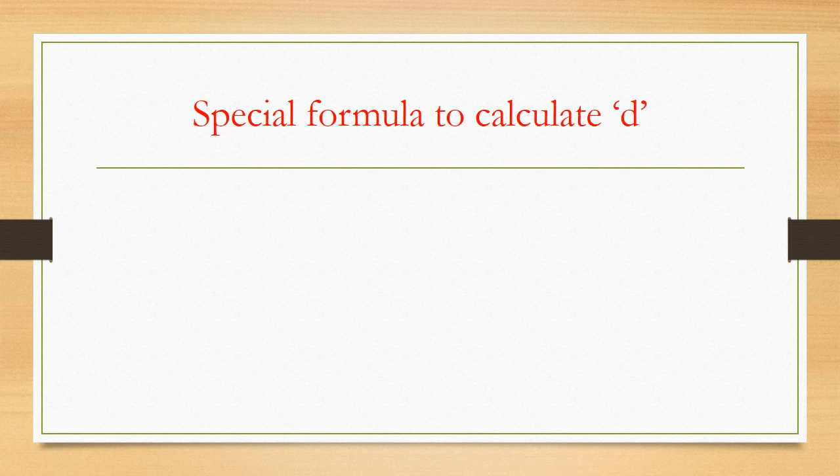Now let us see a special formula to calculate common difference D of an AP. Suppose while solving some exercise problems, we have come across problems wherein any two non-consecutive terms of an AP are given, and in that case A is also not given. So we have to find common difference in such situation. We have solved such problems maybe by using concept of pair of linear equations in two variables. So we need not every time apply same concept. We can solve such problems in order to calculate D easily using this one formula.